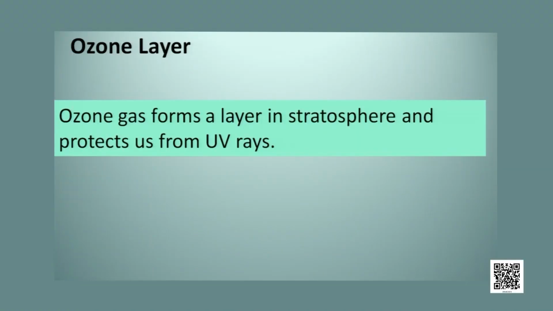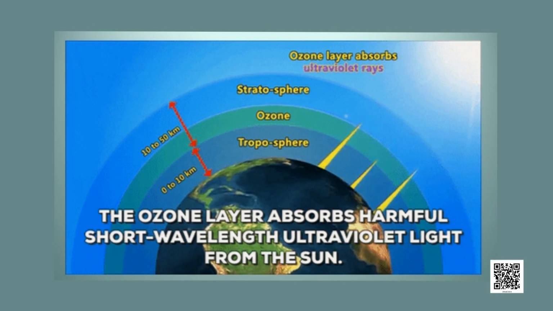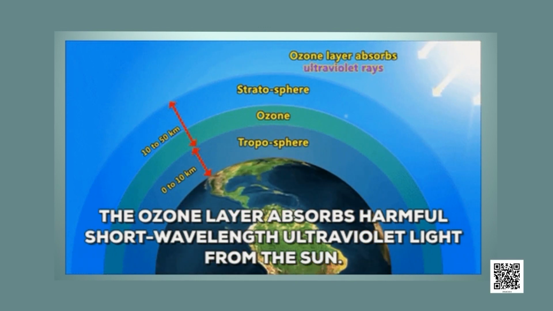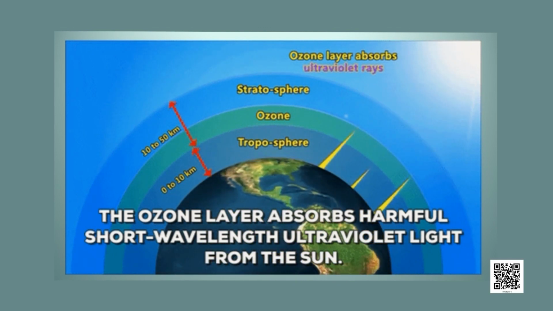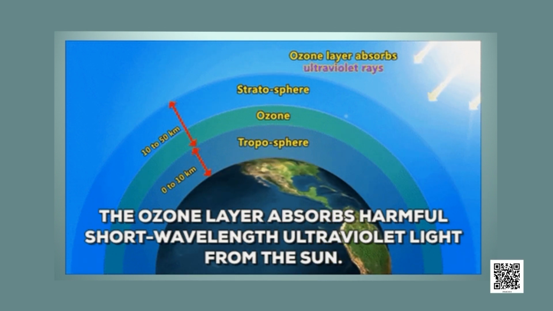And lastly friends, we will learn about the ozone layer. There is another gas in the atmosphere, that is ozone. Ozone gas forms a layer in the stratosphere and protects us from UV rays. One ozone molecule contains 3 atoms of oxygen, whereas one oxygen molecule in the atmosphere contains 2 atoms of oxygen.